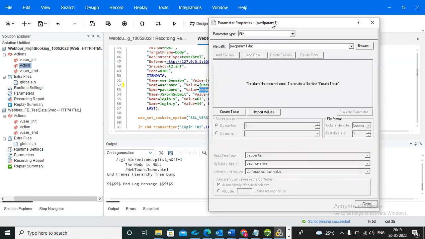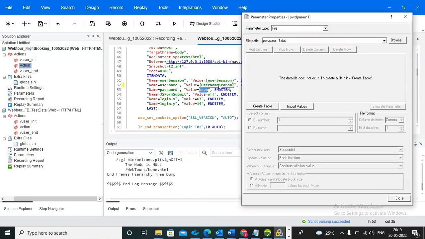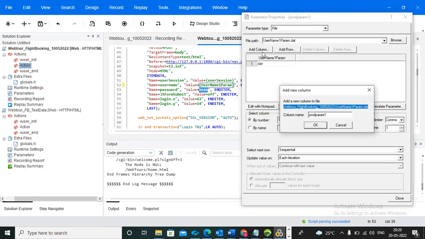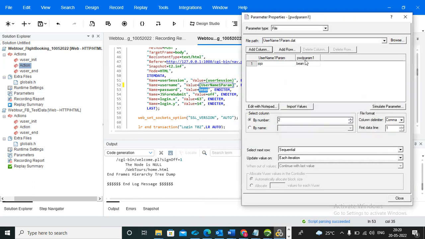First, what value did we do? Username 1 param. So you need to select that one. Username param, this is ours, right? You can select that one. And after that, add column will be there. You can click on add column. And after that, this is the column we are adding. This is the name I gave, right? What parameter name did I give? I gave PWD param 1. Click on OK. See, the column came.